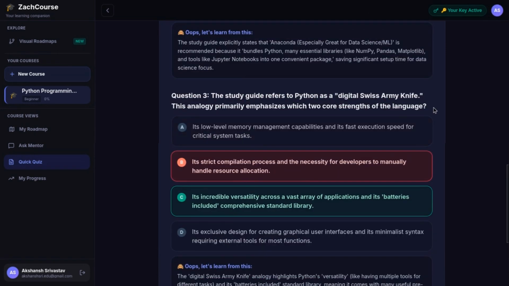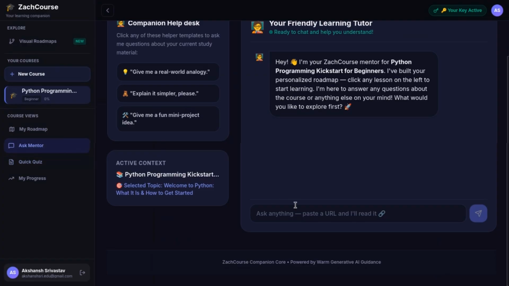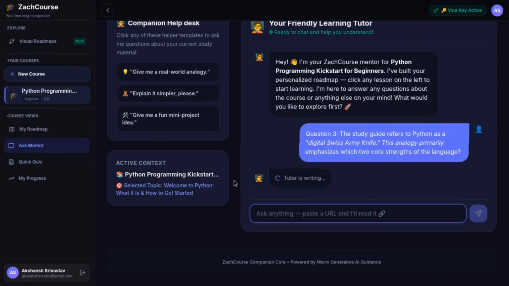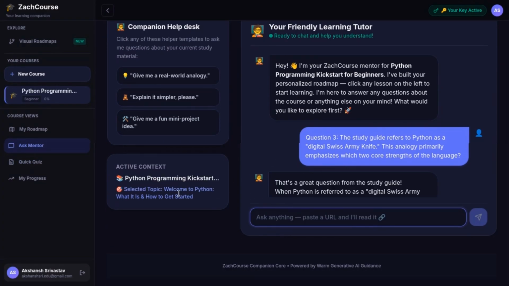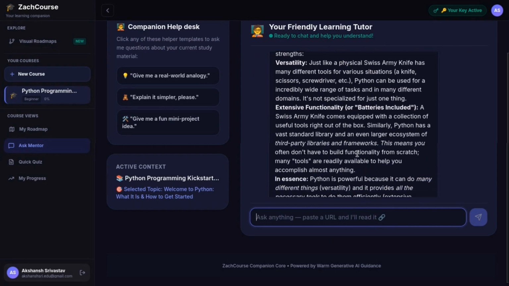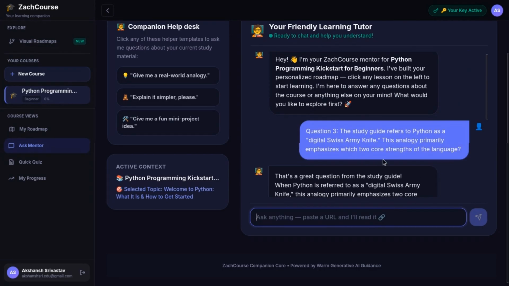You can also copy this particular question and paste it into the ask mentor, or you can also ask it a different question and it will explain to you whatever query you have. And as you can see, it gave a brief, not brief, this is a detailed explanation, right? This is a detailed explanation.